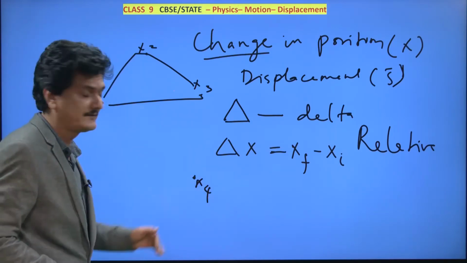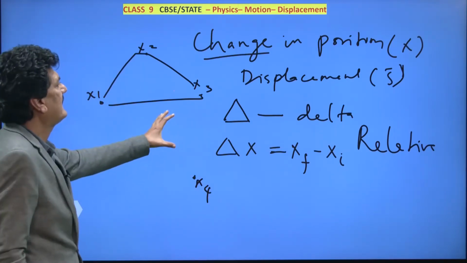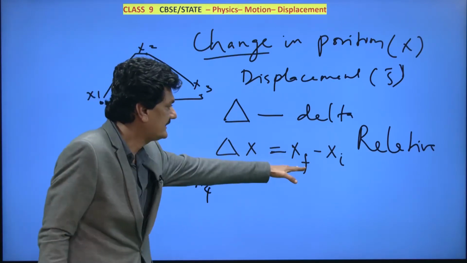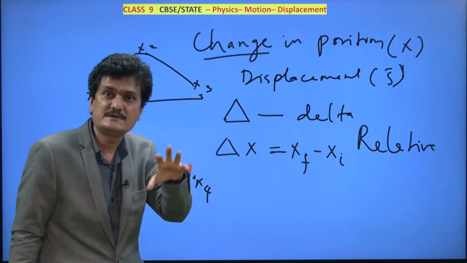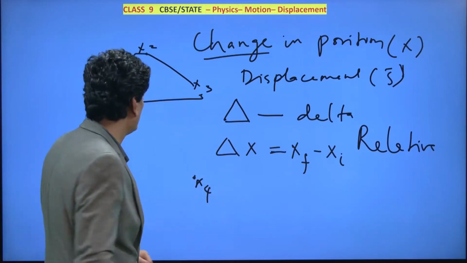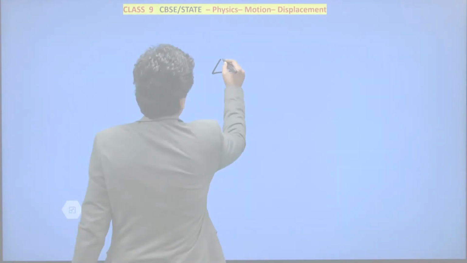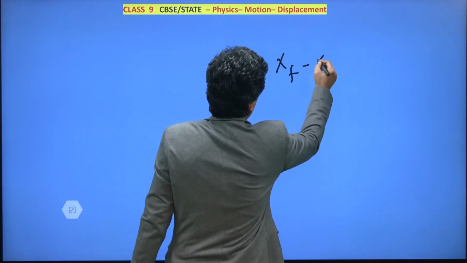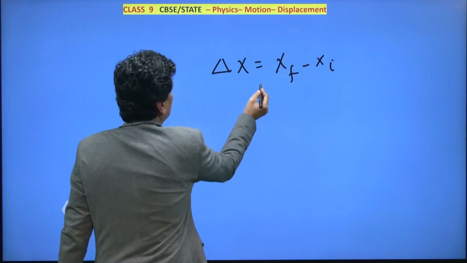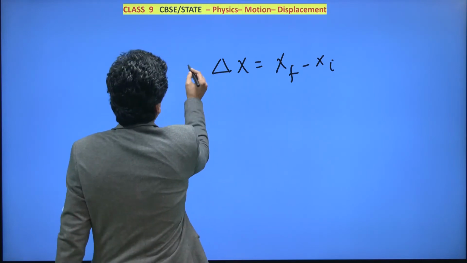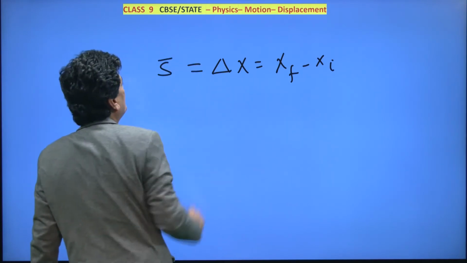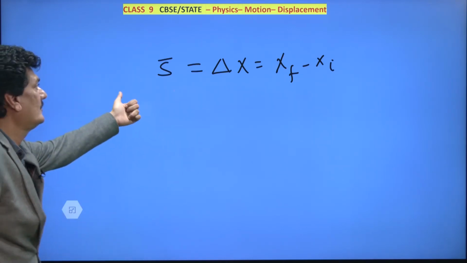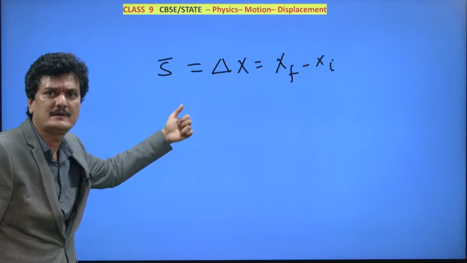So let's see that. But first understand what displacement is. Now delta x, xf minus xi, the change in position, is displacement. Therefore, you can write down that delta x is equal to xf minus xi. But delta x is also equal to displacement. So displacement S bar is equal to change in position. And how do you measure displacement? Simple, meter.